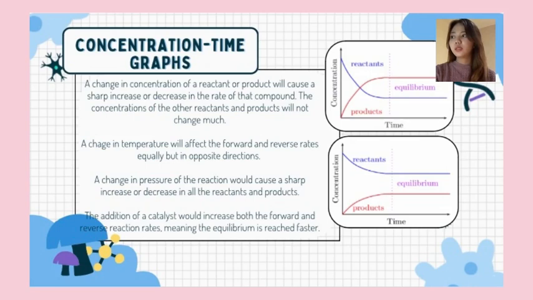A change in pressure of the reaction would cause a sharp increase or decrease in all the reactants and products. The addition of a catalyst would increase both the forward and reverse reaction rates, meaning the equilibrium is reached faster.